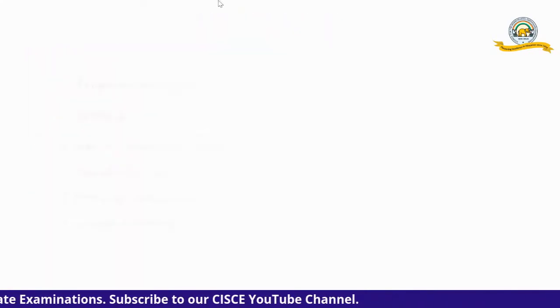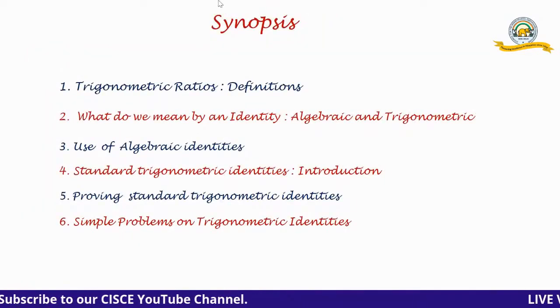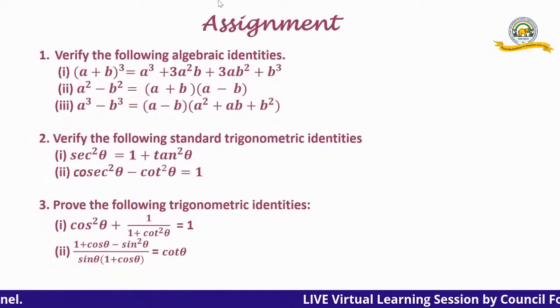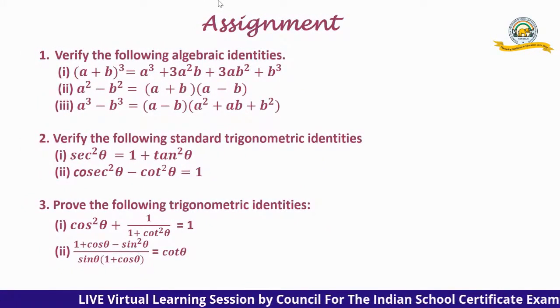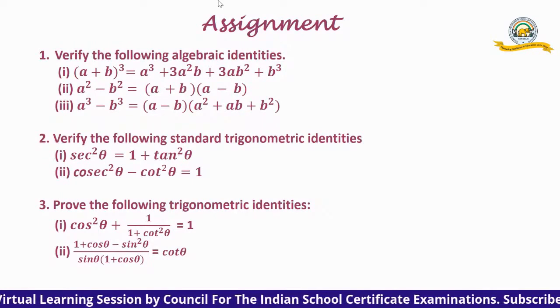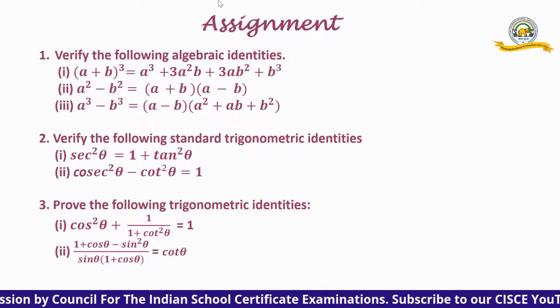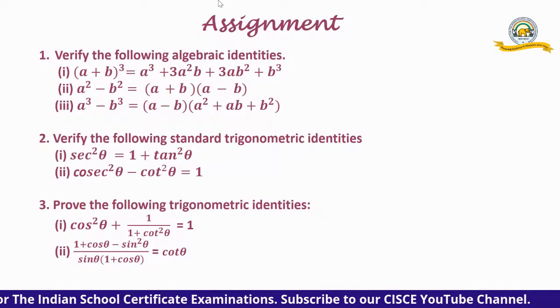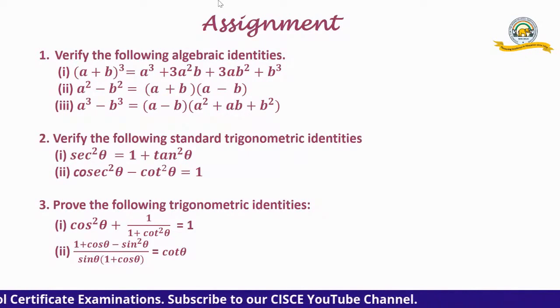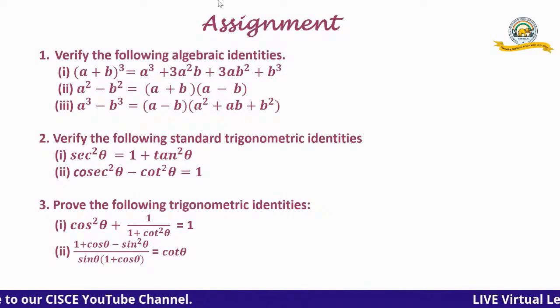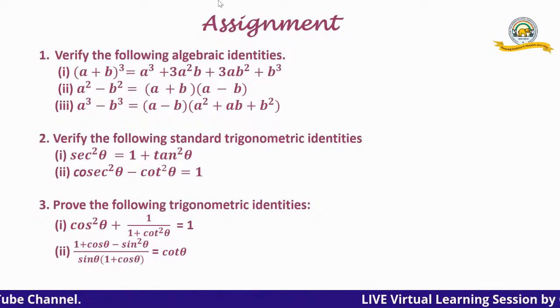Now, let us first do this. Here we have some assignment. Please take this assignment down and you try it out yourself the way I've shown it. Verify the following algebraic identities. A plus b whole cubed is equal to a cubed plus 3a square b plus 3ab square plus b cubed.